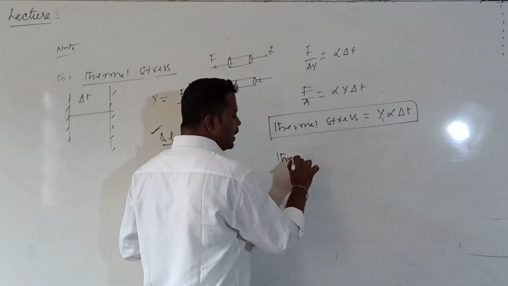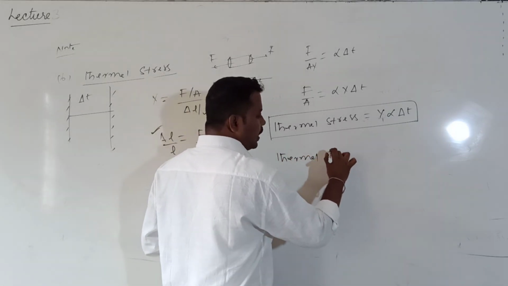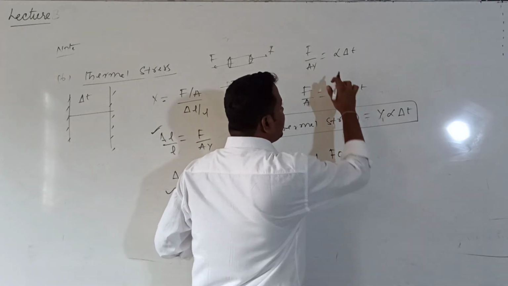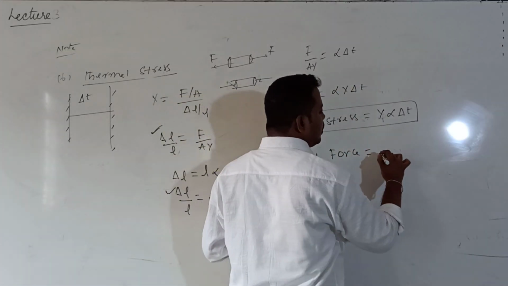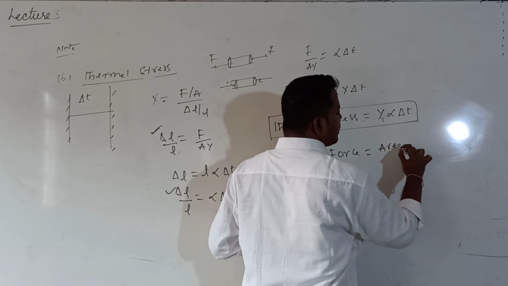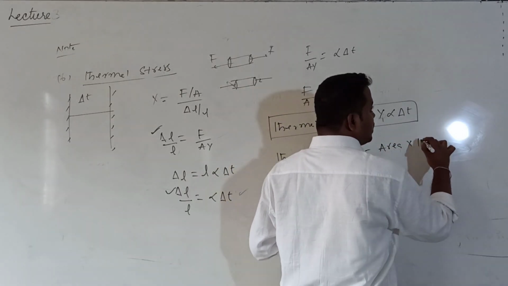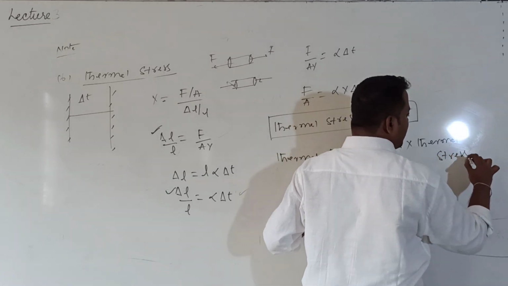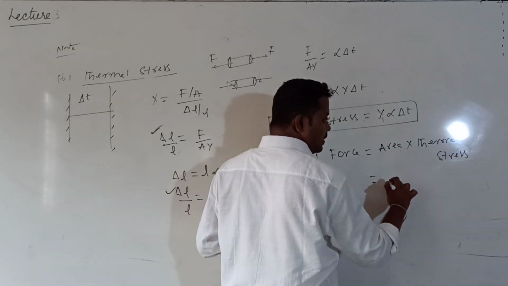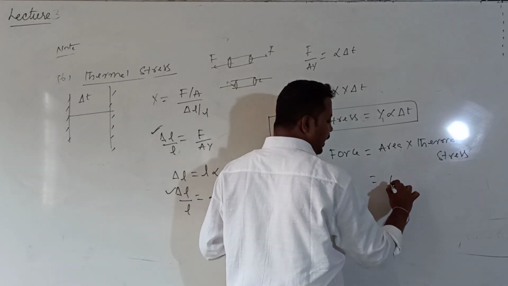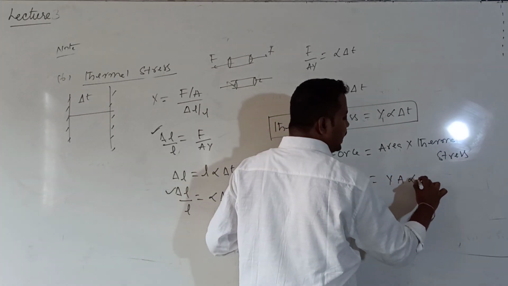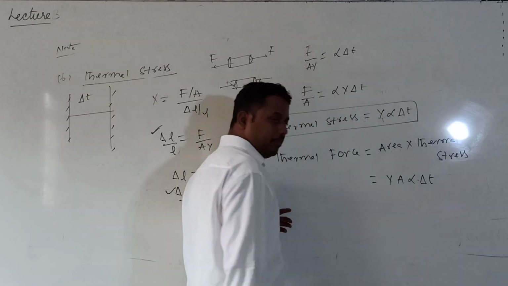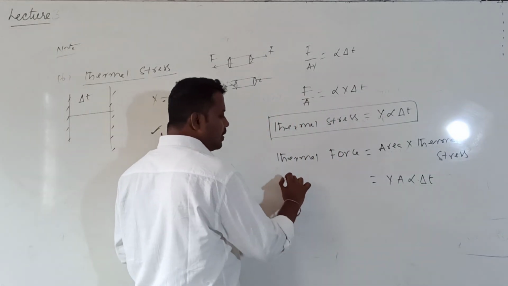If I want to calculate the thermal force, what is thermal force? Thermal force is equal to area into thermal stress. Area into which stress? Thermal stress will give us thermal force. So what do I get? Y into A into alpha into delta T. So this is the formula for thermal force.